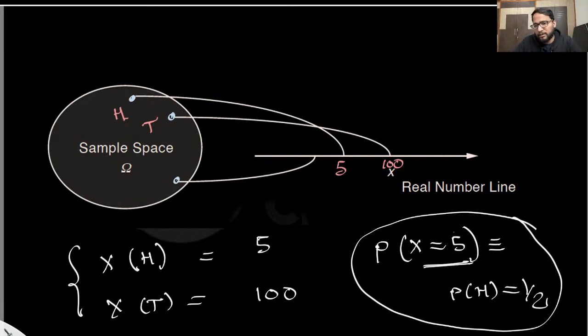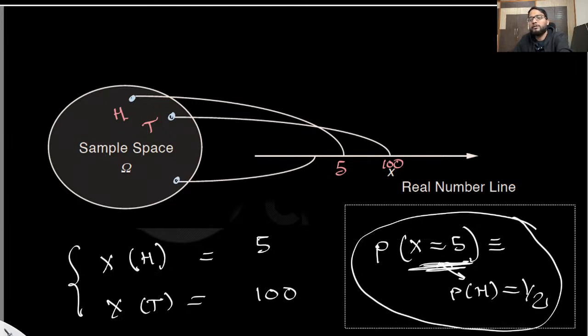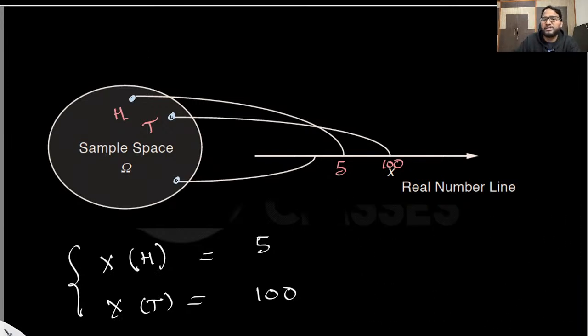I will come to that in a moment, but the broader idea is that we are going to relate the event and the random variable. The random variable can take any value, and saying the random variable takes the value 5 is the same as asking for the probability of the corresponding event. I will talk about this a little later.